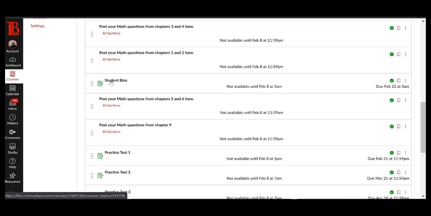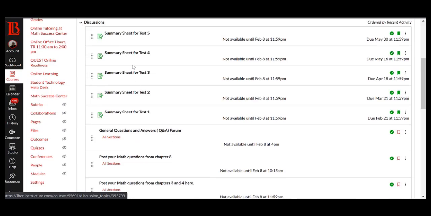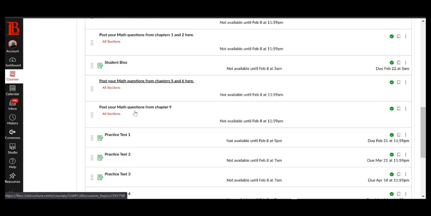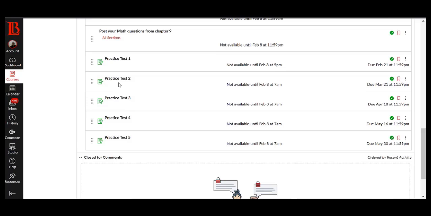The primary reason for this is, of course, to introduce yourself and get to know each other. But I'm also asking you to post a picture because we're going to use this method for questions. If you have a question, you can just take a picture of that math question and post it in the forums. That's a lot easier than using the math characters, which are also available in these forums. Also, when you're ready to post your summary sheets or your solutions to the practice test, you need to take a picture of them and post them this way.